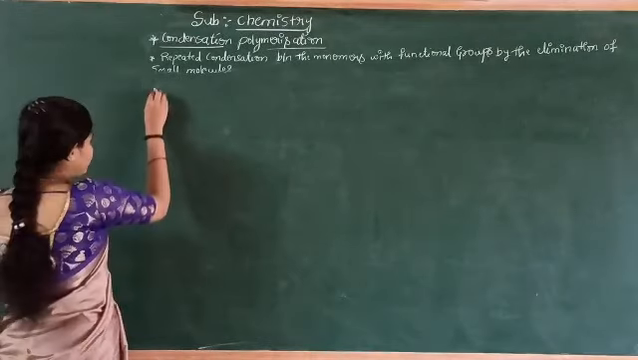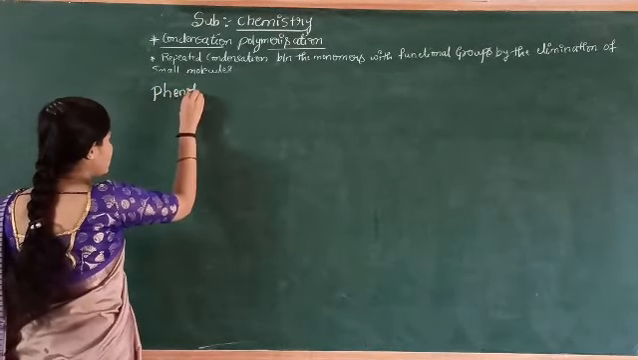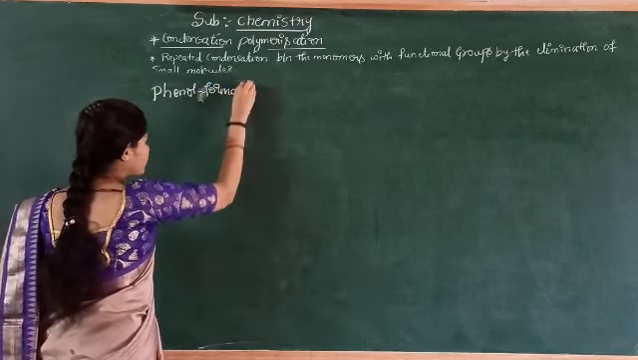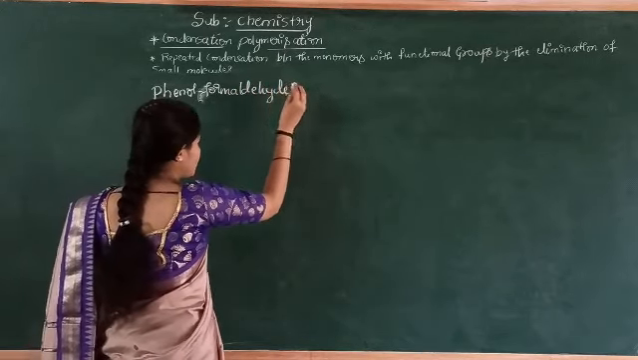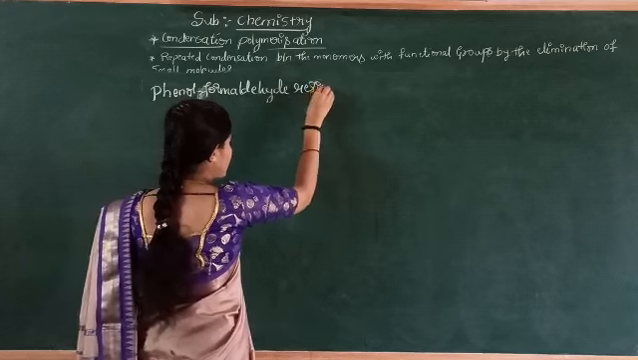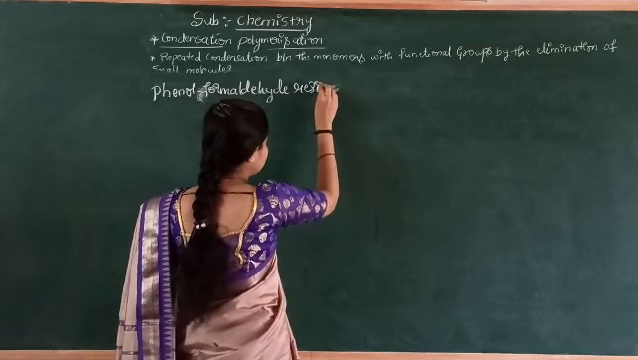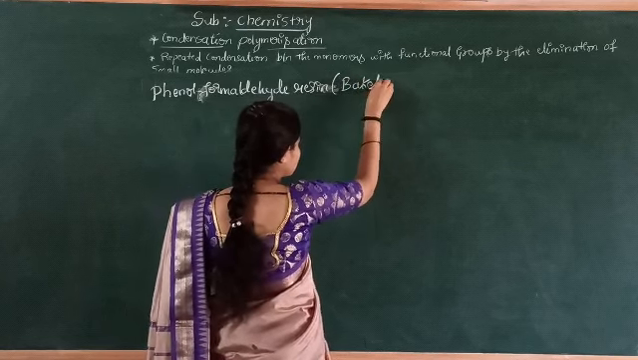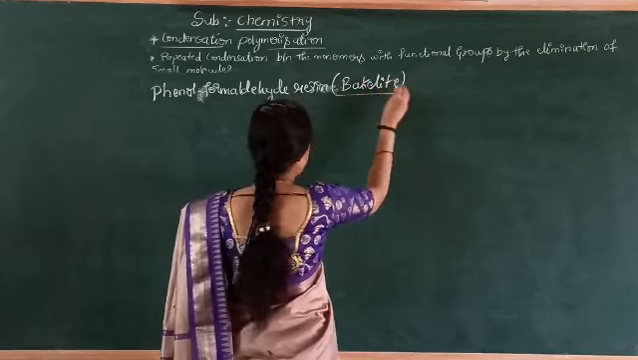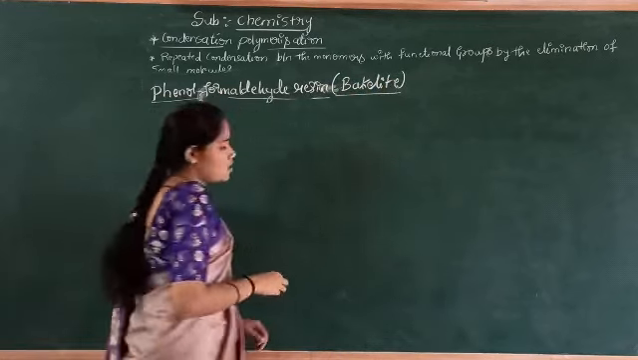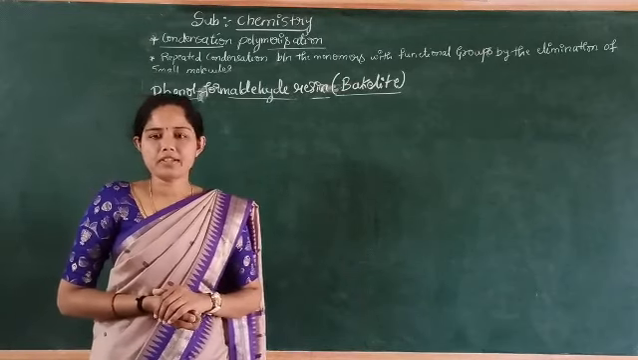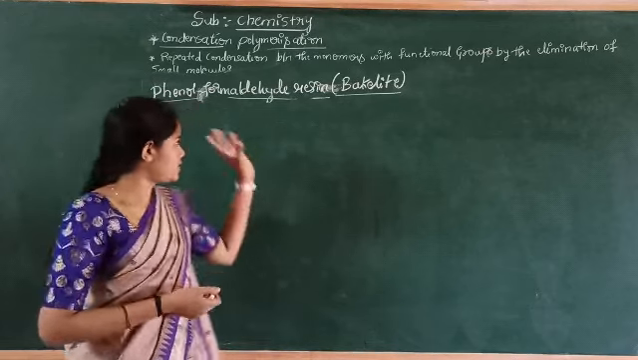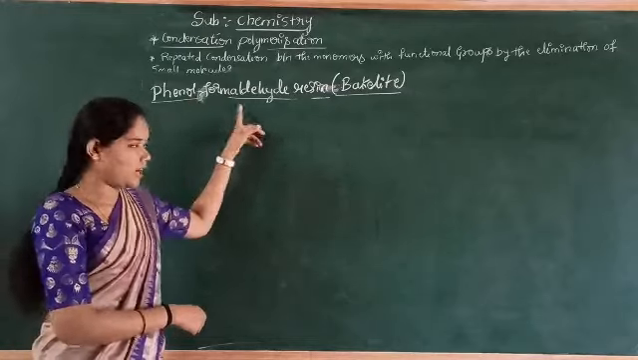Next compound is phenol formaldehyde resin, which is also known as bakelite. This bakelite is manufactured by treating phenol and formaldehyde. As its name says, it is a polymer of phenol and formaldehyde.